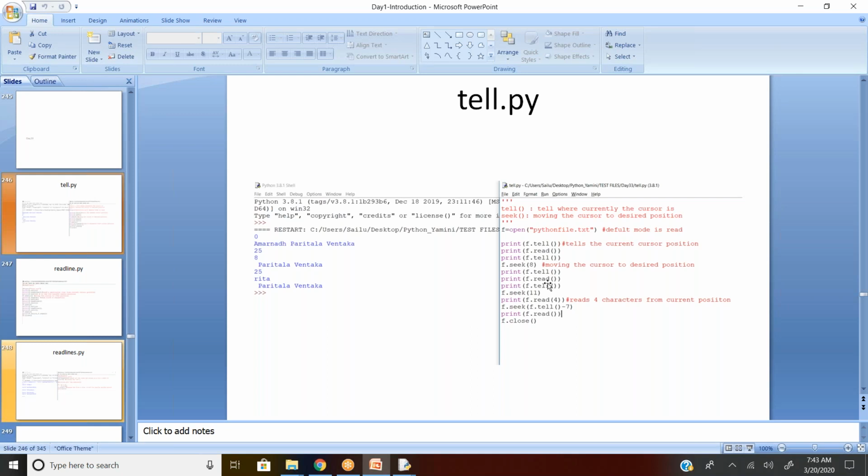Yes, Amar. So when you're reading from the starting, the system is reading from the starting position because tell is in the initial state, 0 position. So the entire name got displayed.